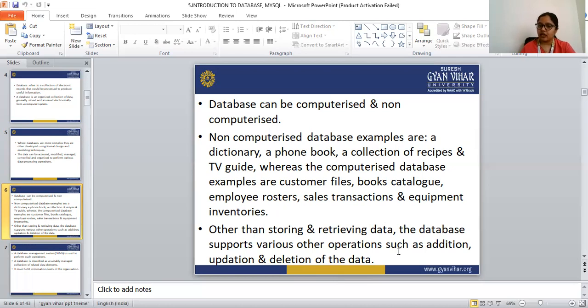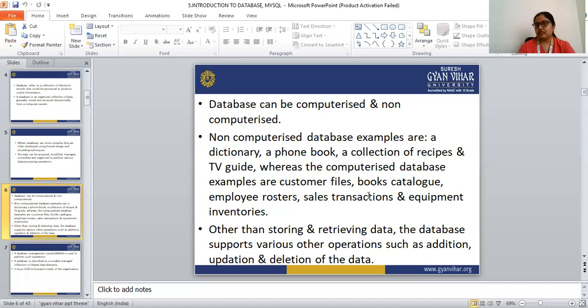In a computerized database we can add information, update it, and delete data from it. In a non-computerized database we can't do these actions, because these all come in book format. We can't add any details of recipes in that printed book.